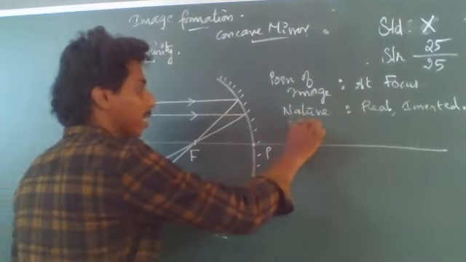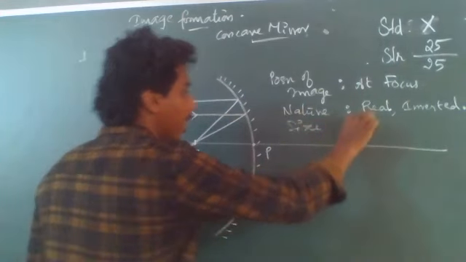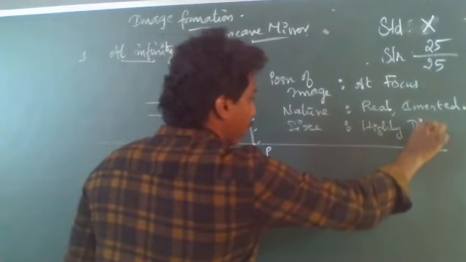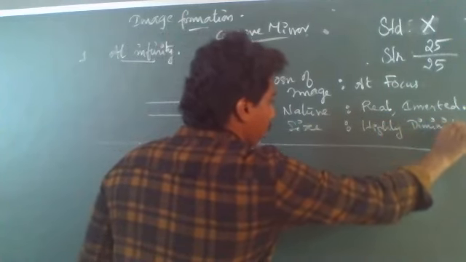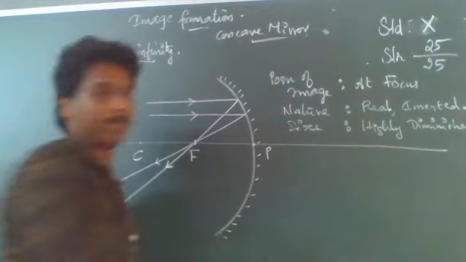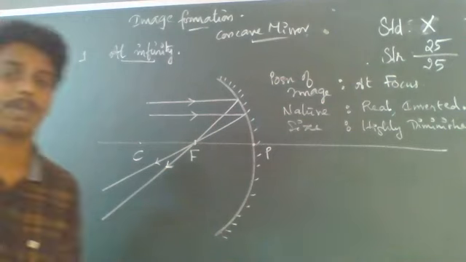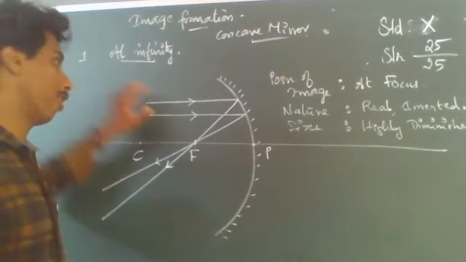About the size of the image, it is highly diminished compared to the size of the object. So these are the properties of the image formed when the object is placed at infinity for a concave mirror.